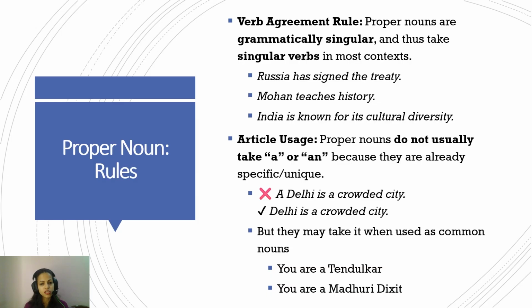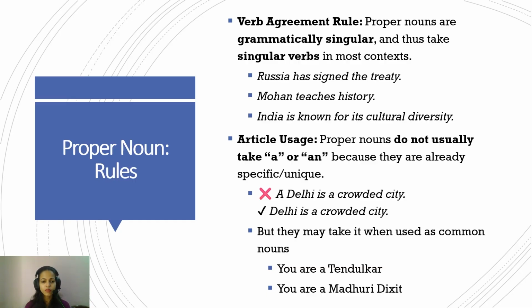Or Mohan teaches history. Since Mohan is a unique name, there is one person, Mohan, who teaches history. So, it will be followed by teaches and not teach. Similarly, in the statement India is known for its cultural diversity, it will never be like India are known for its cultural diversity, because India is a proper noun, which is always singular and hence followed by a singular verb.